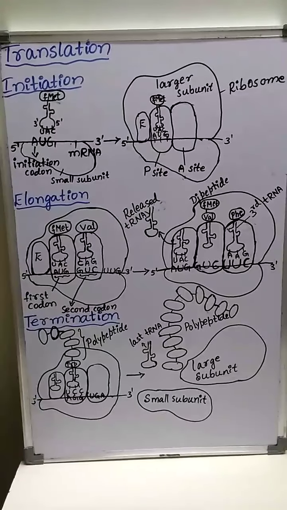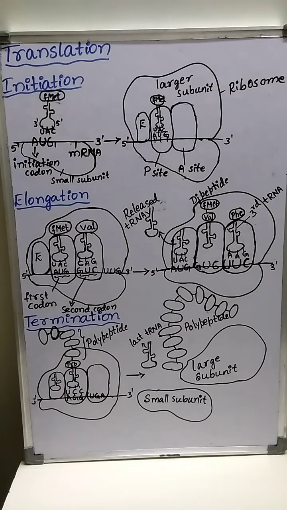Dear students, from the last class we are discussing translation. Translation is the process of polymerization of amino acids to form a polypeptide or a protein. The translation process takes place in the ribosome.